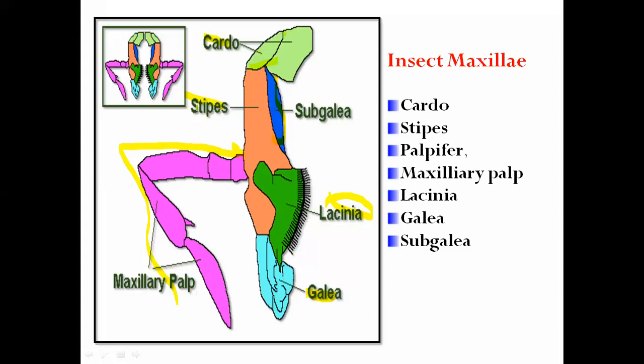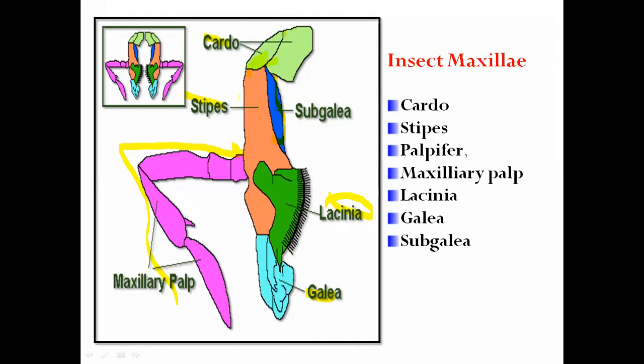It is a rectangular part of the insect mouth part, which forms the body of the maxilla, and which is articulated with... कुणासोबत हे articulate असणार? Within the cardo. It is the second part of the maxilla, like a rectangular piece forming the body of the maxilla, and it articulates with the cardo, the cardosclerite. That is called the stipe.